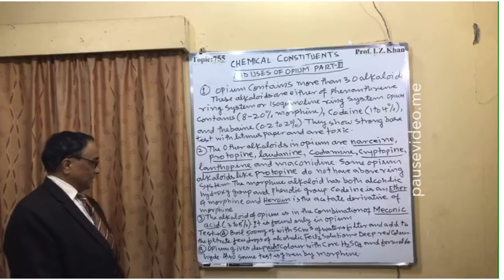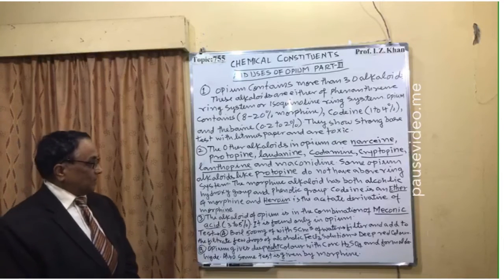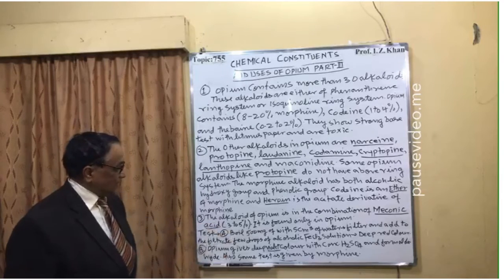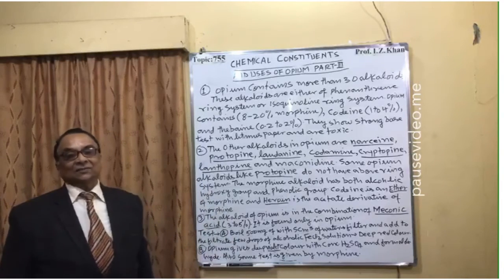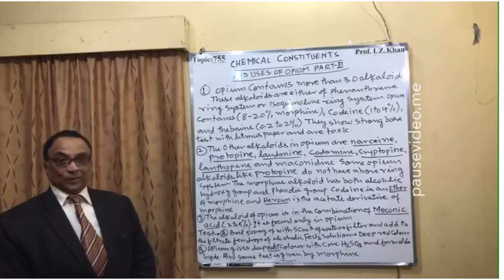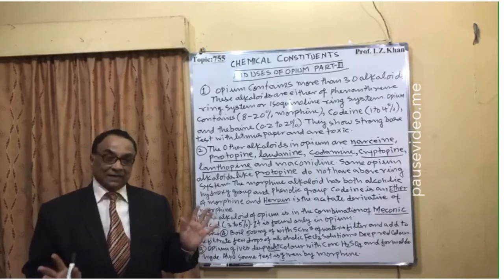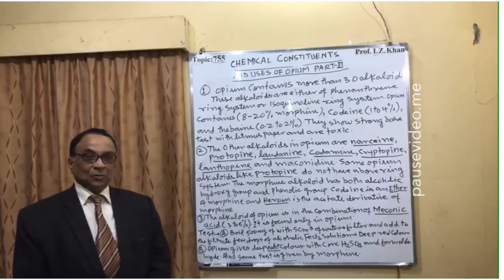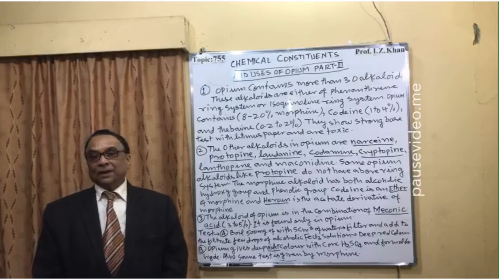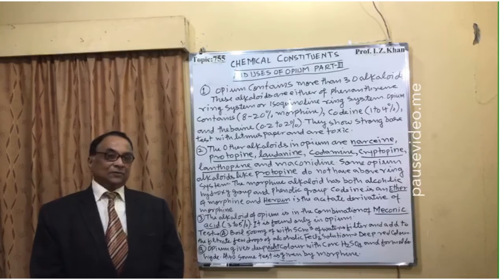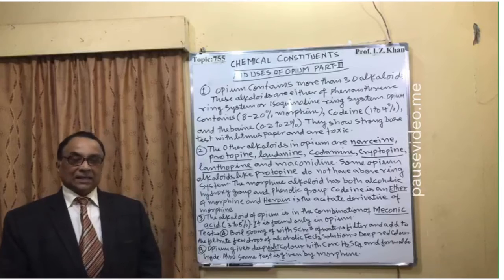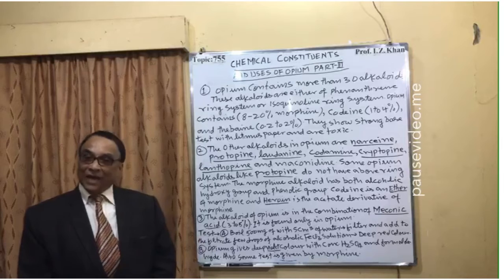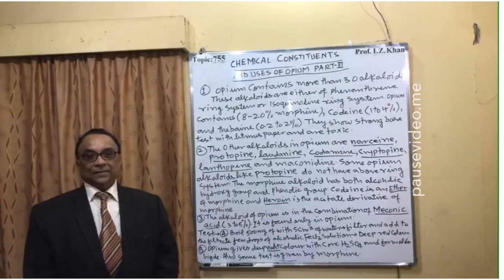Derivative of morphine. Number 3, the alkaloid of opium is the combination of meconic acid, and that meconic acid is 3 to 5%. Meconic acid is a very interesting acid, and it is found only in opium. To my knowledge, I don't know whether meconic acid is found in some other plant natural product, but I am sure that meconic acid is found only in opium, and this gives a very important taste. And because of the presence of meconic acid, we have a specific taste for opium.